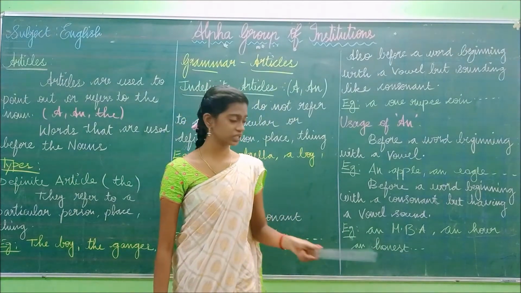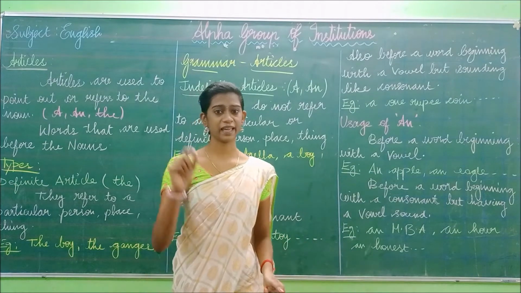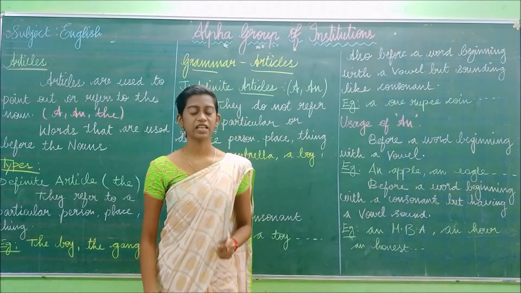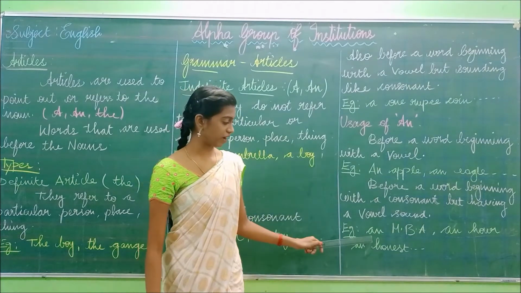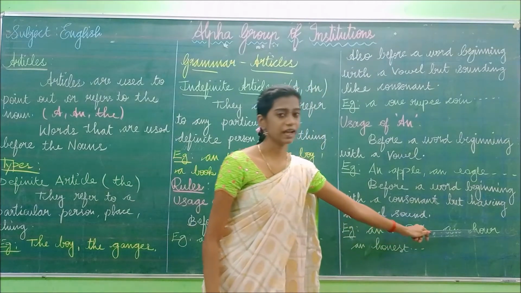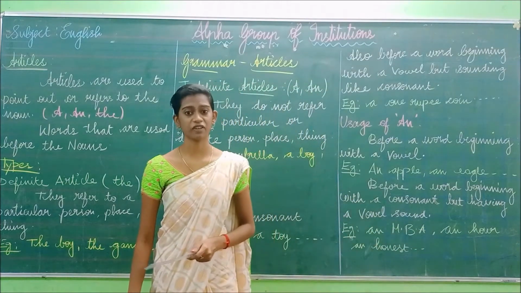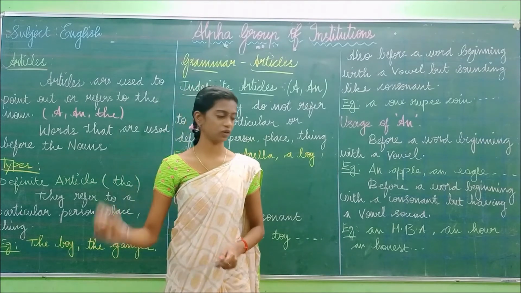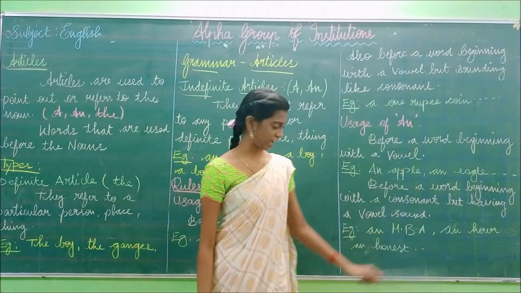It is a consonant, but it sounds like a vowel: MBA. So we have added an. Next, an hour. You should not say it as "hour" with an h sound. An hour. It also sounds like the vowel A. So we have added an.